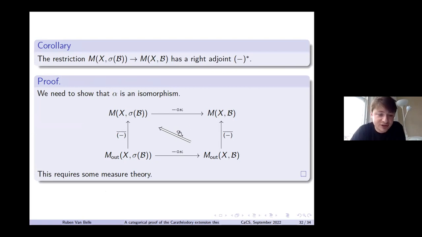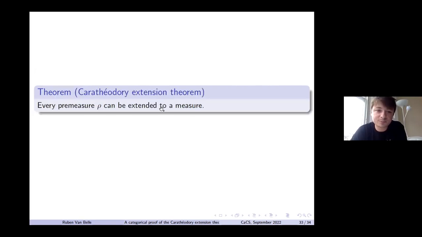To prove that, some measure theory is required, but it is true. So we can lift it to a right adjoint on this level. And that finally immediately says that pre-measures can be extended to measures in the sense of the Carathéodory extension theorem.